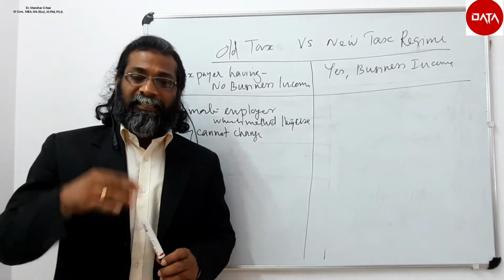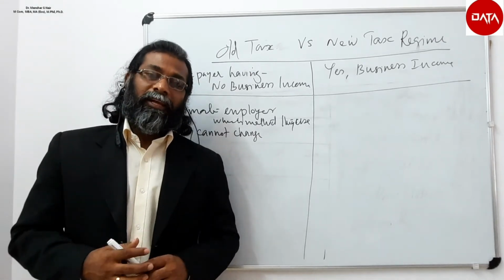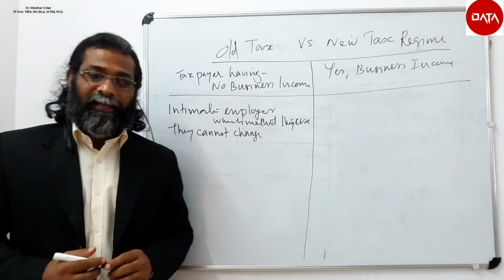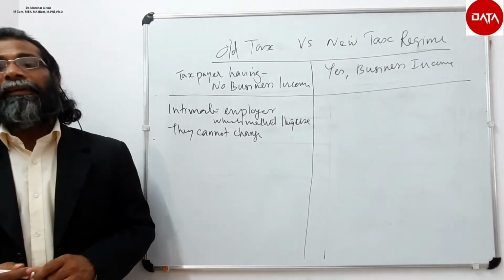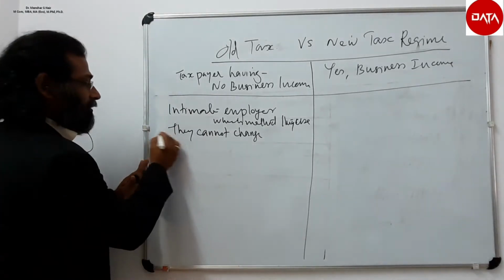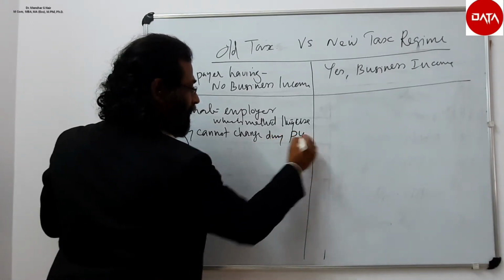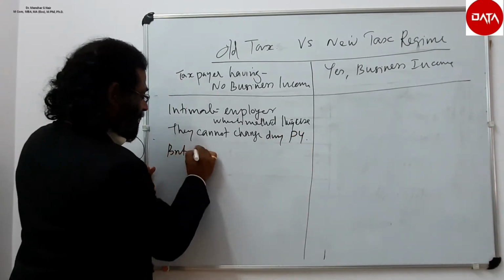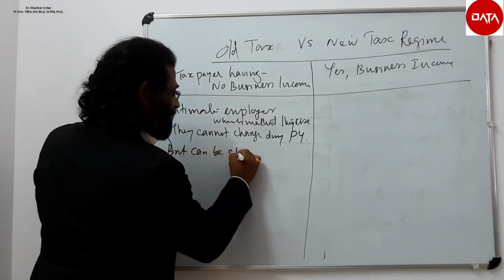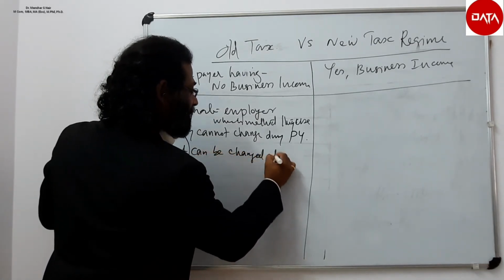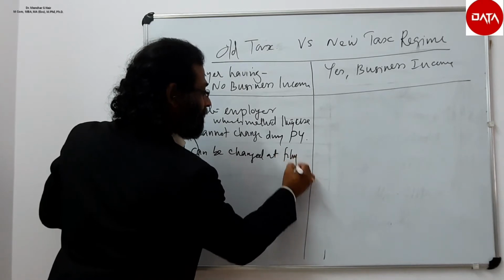However, they can change the method of calculation of tax liability at the time of filing of the return. They cannot change during the previous year, but it can be changed at the time of filing the return.